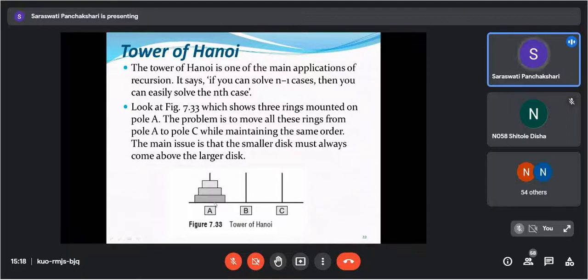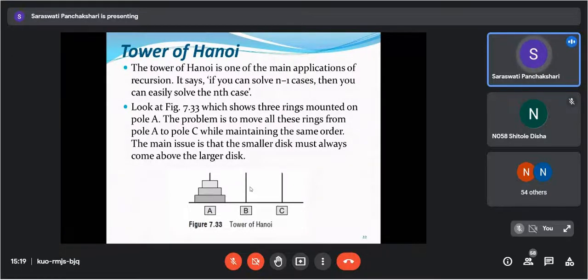Now what we have to do: from this pole A, we have to move all these rings to pole C. And we have to maintain the same order, meaning the largest one at the bottom, the second largest in the middle, and the smallest one at the top. So the smaller disk must always come above the larger disk. This hierarchy we have to maintain.